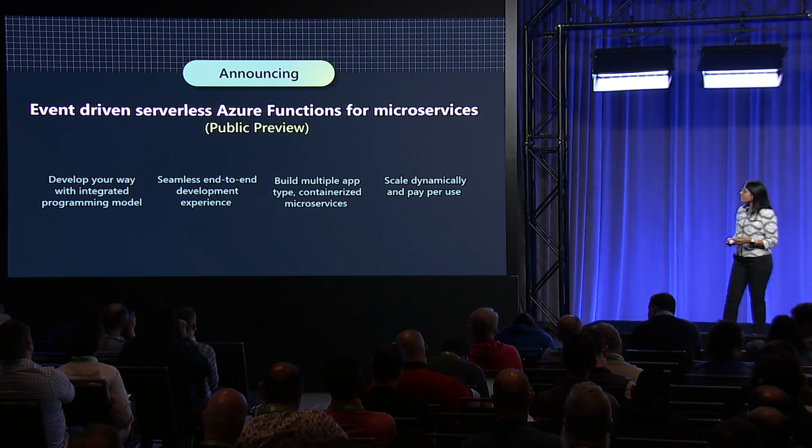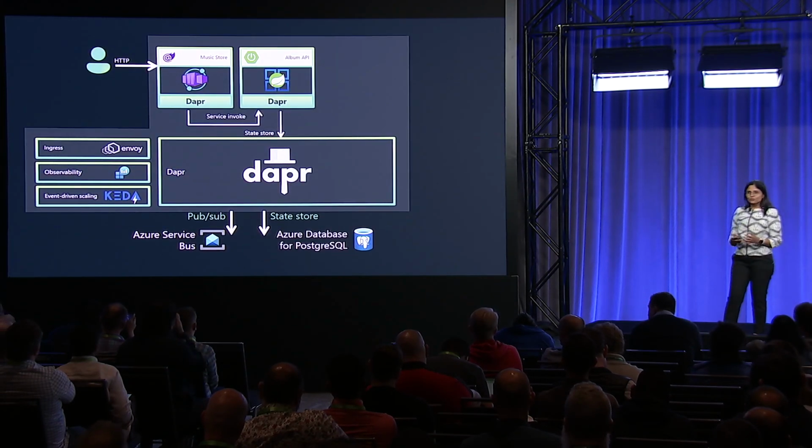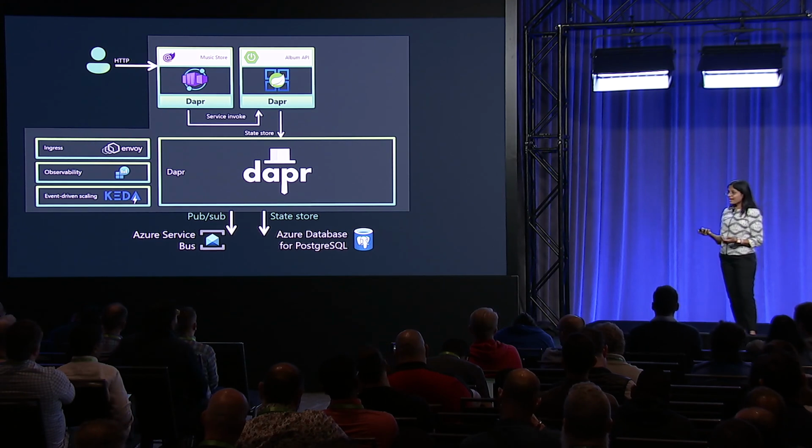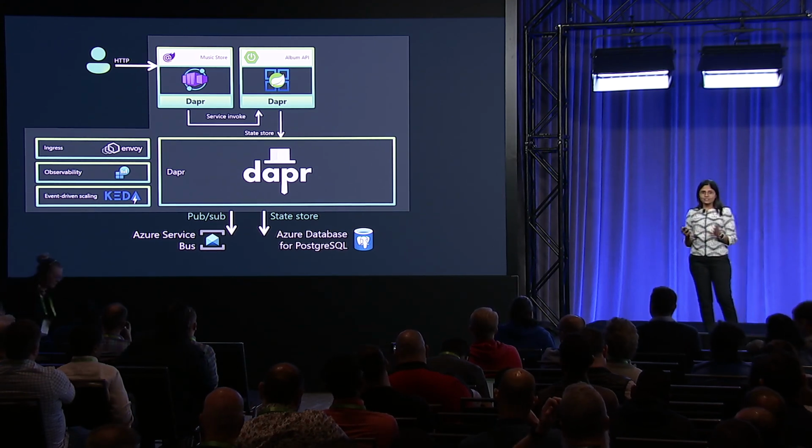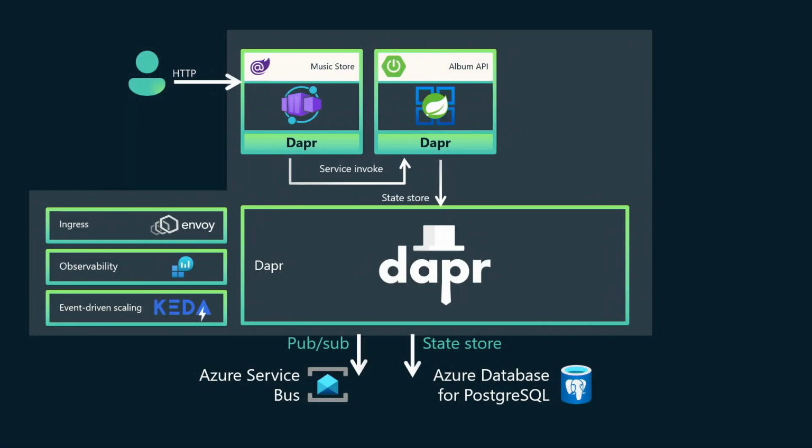Right, so let me go back to the Music Store app. So you've seen Anthony deploy the Music Store app, which is a web app. It has a UI interface. It loads in the albums. It also takes the inputs from the user. And then you've seen Asir deploy the album API, which is retrieving the albums from the PostgreSQL.